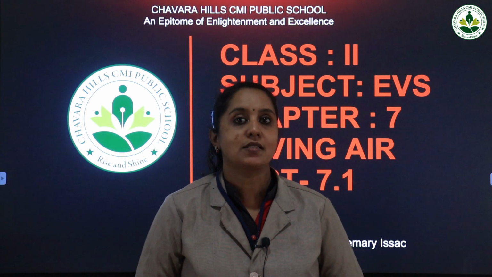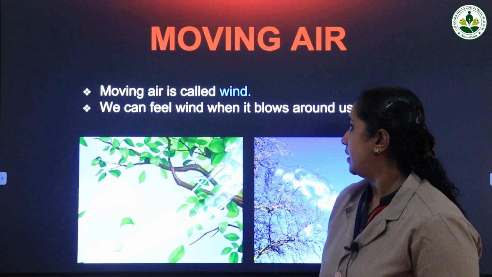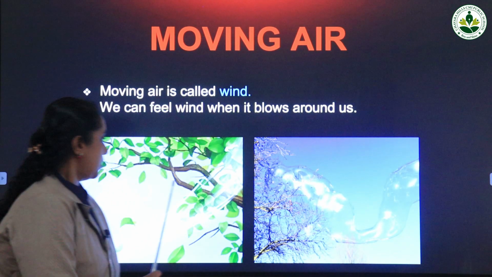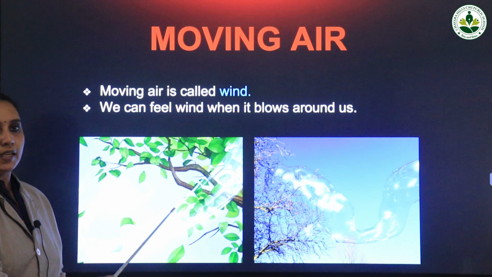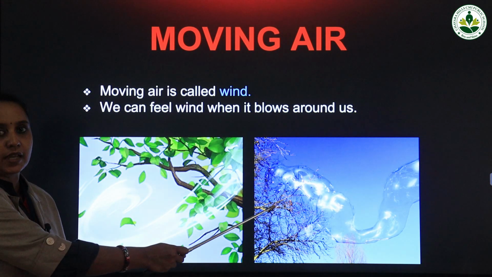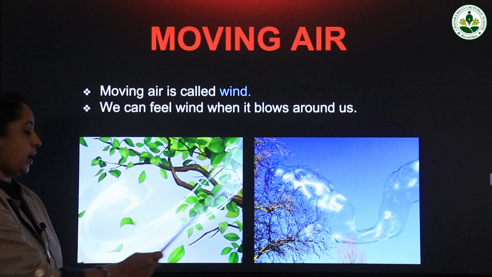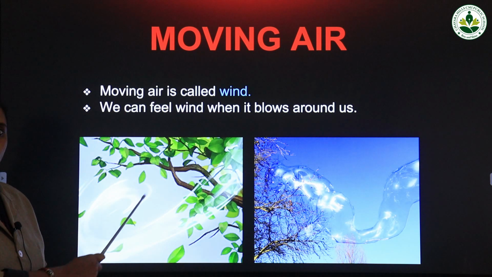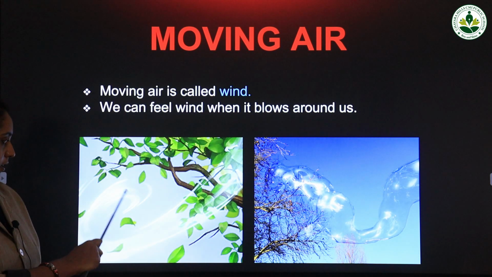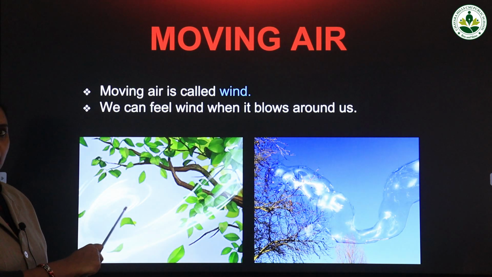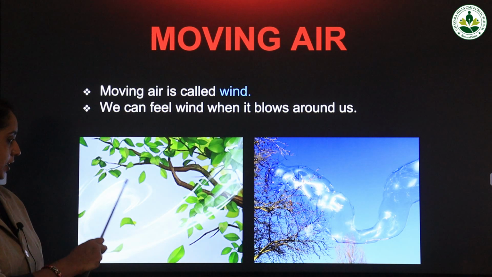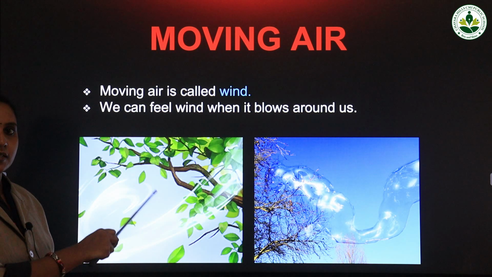Okay, so let us see the slides. So children, you can see 2 images here. In the first image you can see a tree, and in the second image you can see the sky. What is the color of the sky? The color of sky is blue, and here you can see leaves are falling down from the tree. Now you can see a whirling thing here. Actually, what is that? That is air. So see the shape of that, it's going like a circle.